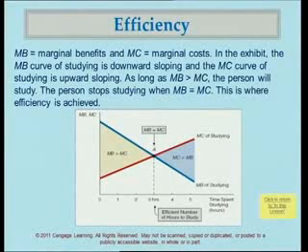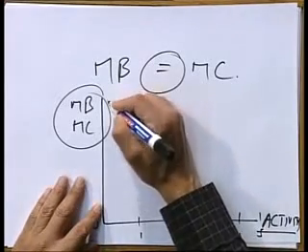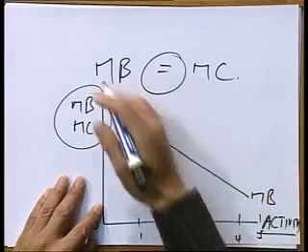Now what you see in that exhibit is that they give you all the hours, 1 hour, 2 hours, 3 hours, up till 4, 5 hours that an individual can study, and what is being measured on the vertical axis is the marginal benefit and the marginal cost of your hours of study. So we've got one curve that is the marginal benefit curve, which is downward sloping.